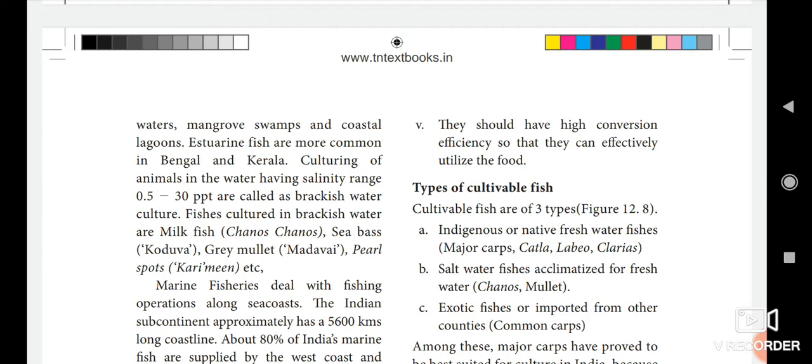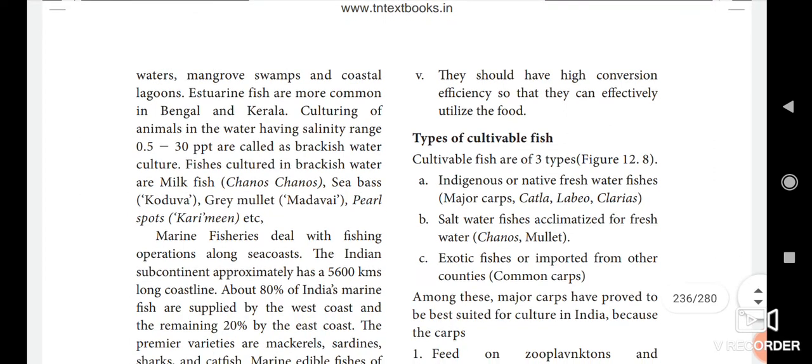Then the third one, exotic fishes, are imported from other countries. Here an example is the common carp. So there are three varieties of cultivable fishes: indigenous or native freshwater fishes, then saltwater fishes that are acclimatized for freshwater, then exotic fishes that are imported from other countries.